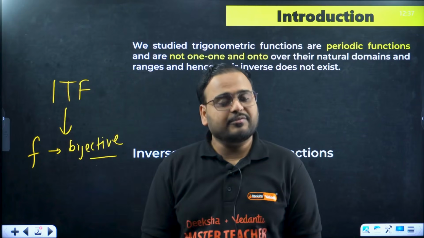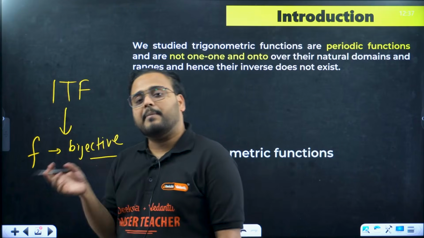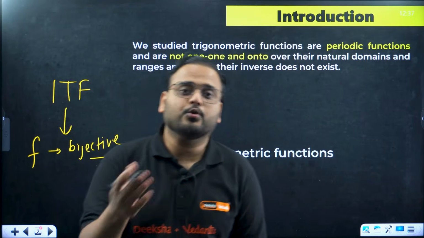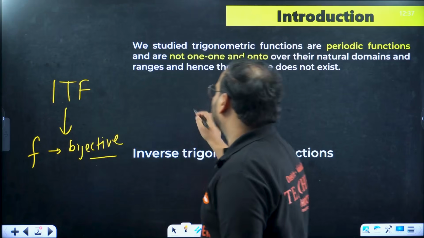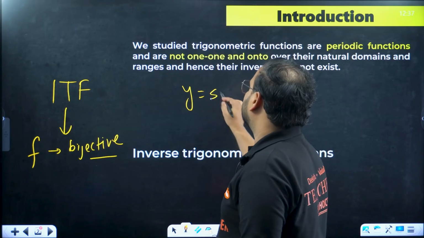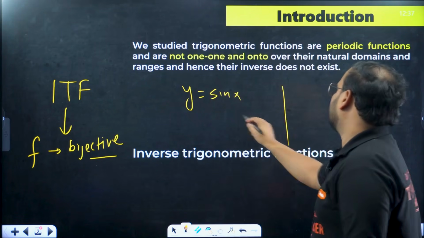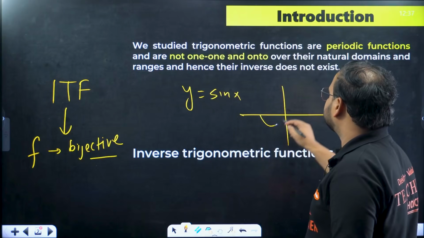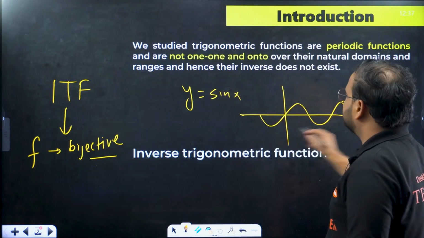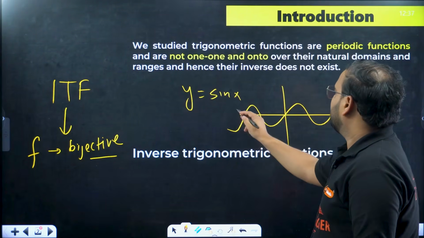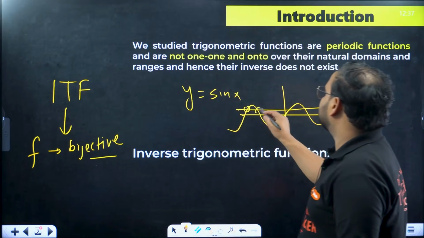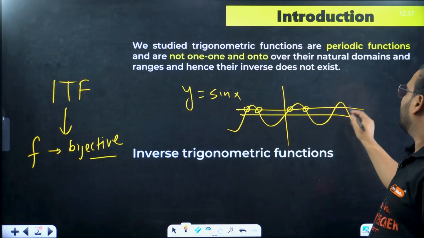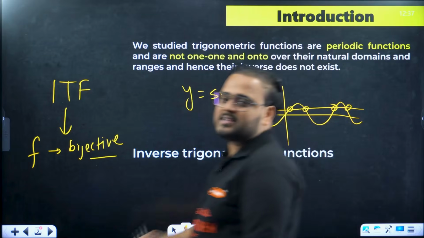What's the meaning of bijective, if you recall? Very simple, sir. Bijective functions are those functions which are 1-1 and onto. Clearly, if you look at the function y equal to sin x, is it bijective, sir? Of course not. If you draw the graph of sin x like this on both the sides, you draw a straight line, it is simply coming as multiple intersections, which is going to be an example of many one.